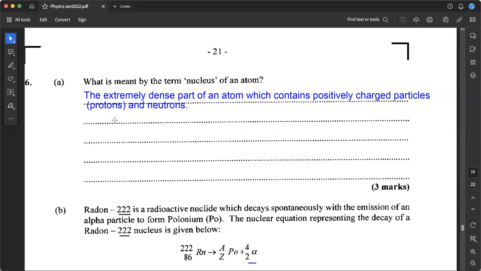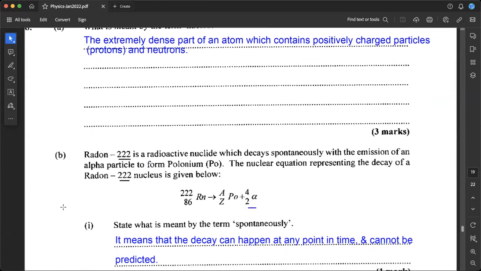Those are our protons, as well as the neutrons, which don't have any charge. So I think as long as we hit on the point that it's extremely dense, it's a part of the atom, it contains the protons and the neutrons, I think that we should be good for these 3 marks here. Okay? So moving down to part B, it reads,